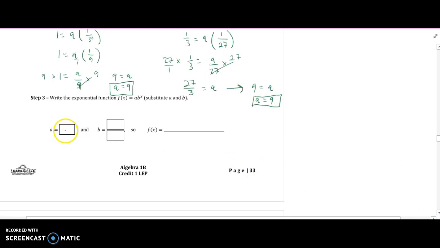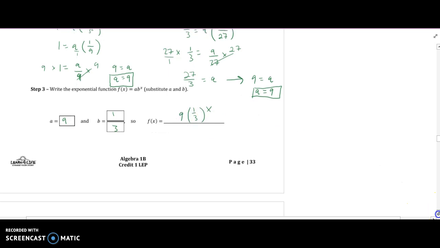Okay, so our a is 9, and our b is 1 over 3. So then our function looks like f of x equals, remember it's f of x equals a times b to the x. It's written right there. I don't have to rewrite it. So 9 times (1/3) to the x. That's it. No big deal.